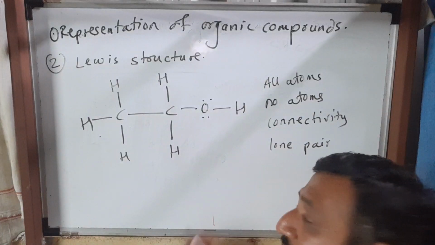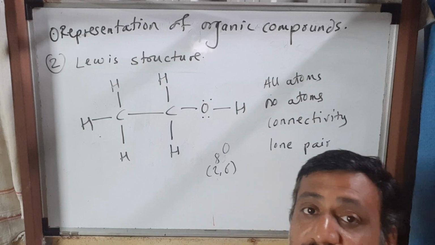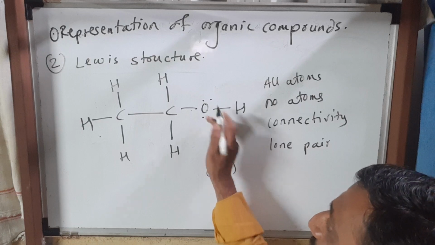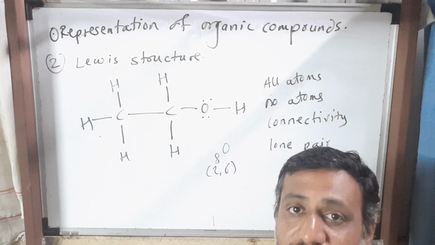How do you know? Oxygen atomic number 8, electronic configuration 2 6, oxygen having 6 electrons in the valence shell. Out of the 6 electrons, 2 are involved in bond formation, that's why two lone pairs of electrons are there. So this is about the Lewis structure.